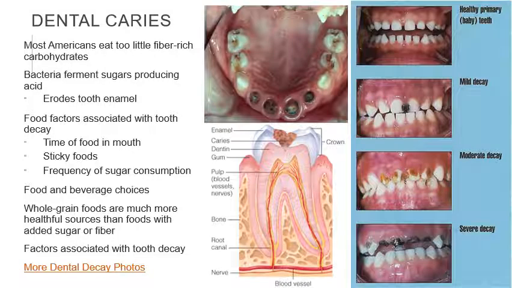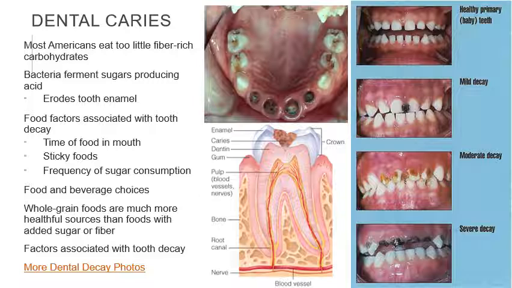Dental caries, or what we call cavities. Most Americans eat too little fiber-rich carbohydrates. Bacteria ferment sugars, producing acid, which erodes the tooth enamel, the outer layer of the tooth. Food factors associated with tooth decay: these are the things that cause or increase your chance of having tooth decay.